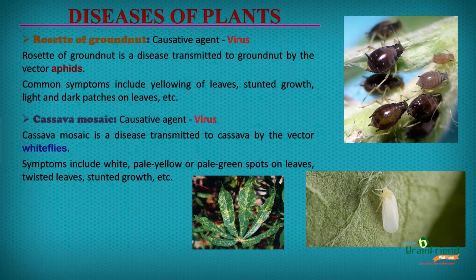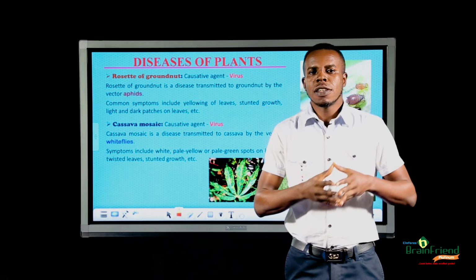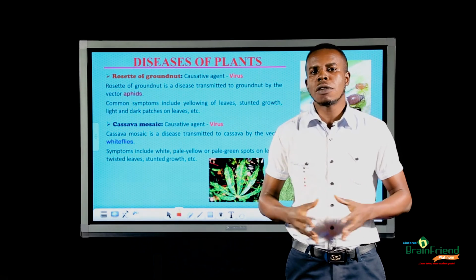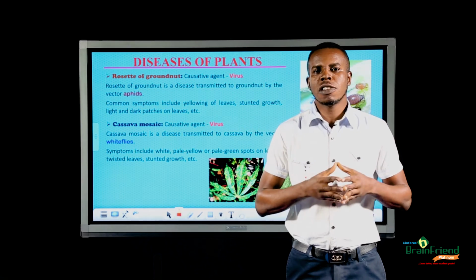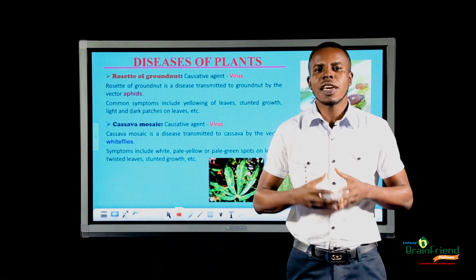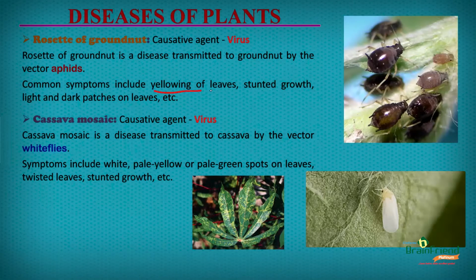Rosette of groundnut disease is caused by a virus. This virus is transmitted by a vector called the aphid. Aphids transmit Rosette disease to groundnut plants. Some common symptoms of Rosette disease include yellowing of leaves, stunted growth, light and dark patches on leaves, etc. This image is showing us aphid, the vector which transmits Rosette of groundnut disease.